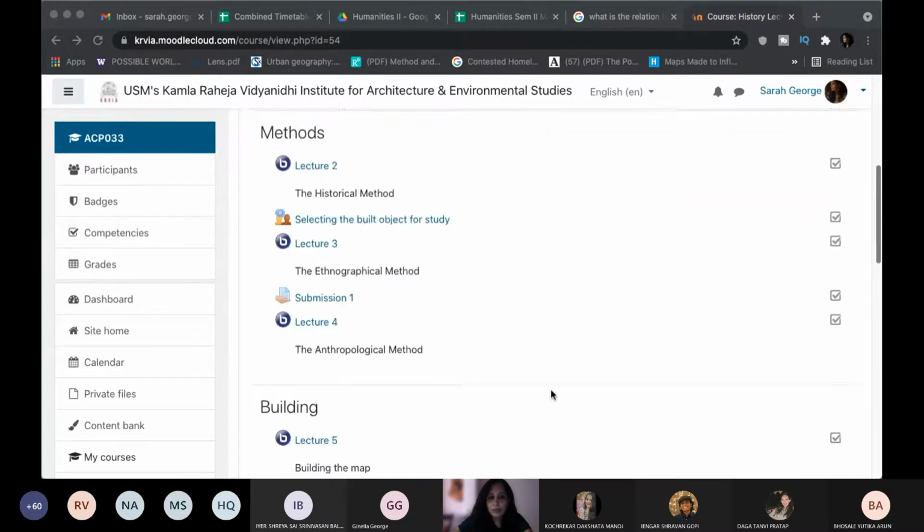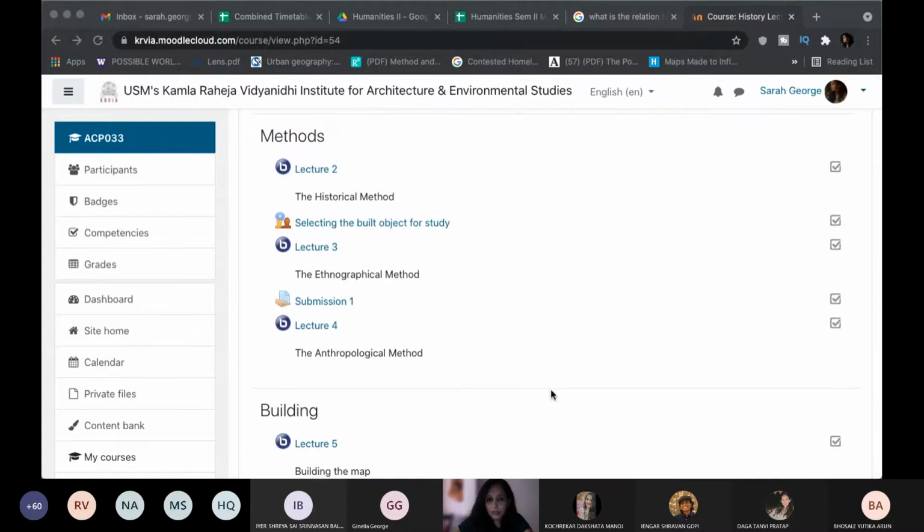From the second to the fourth lecture, we're going to be dealing with the methods. There are three methods that we have identified, and as Janella said earlier, we will be giving you short lecture inputs on what these methods are.